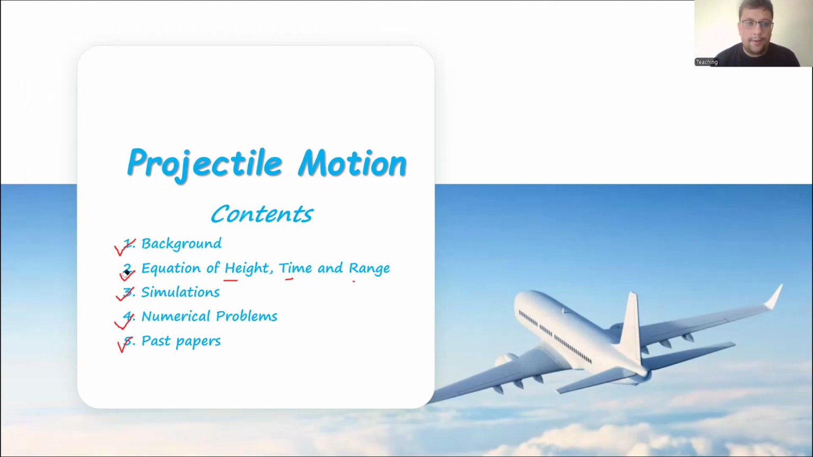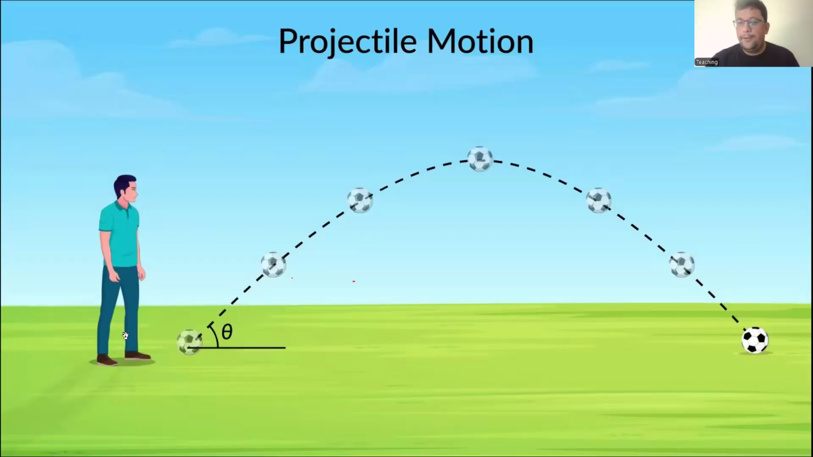Right. So let's move on. First of all, we discuss projectile motion. Now you can see here a person kicks a football, and the football moves like this. This motion is called projectile motion because it is two-dimensional motion. If we divide this motion, we have an X component and a Y component. So this two-dimensional motion is called projectile motion.